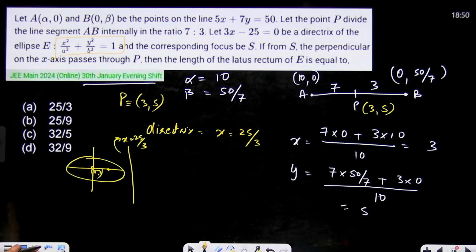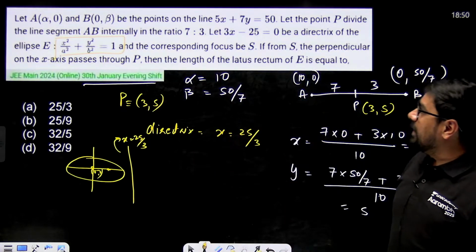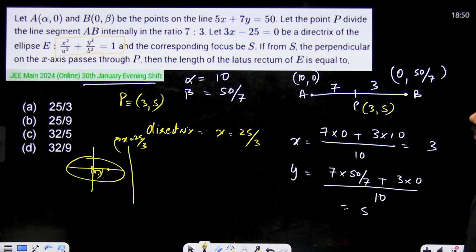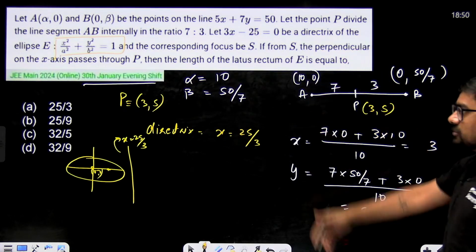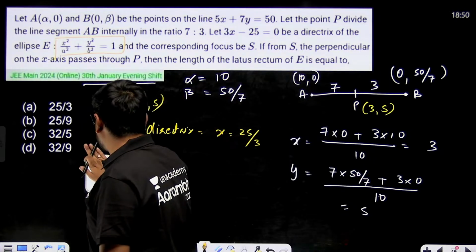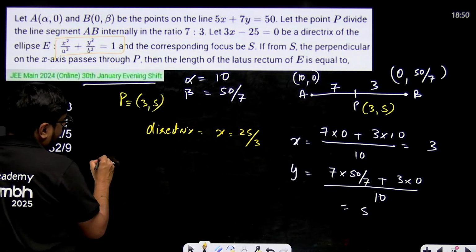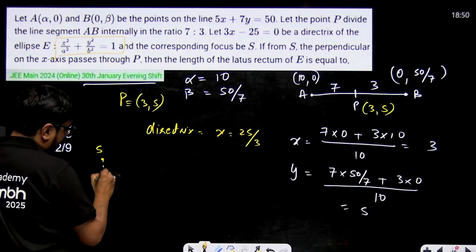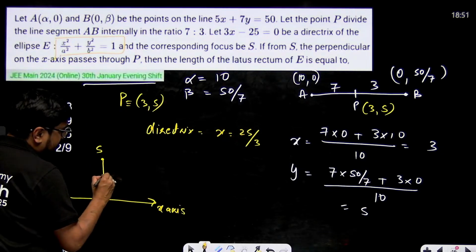This is an ellipse which is shifted because the directrix is 25 by 3. Let's say this is your focus S. From here I drop a perpendicular on the x-axis and this passes through point P.